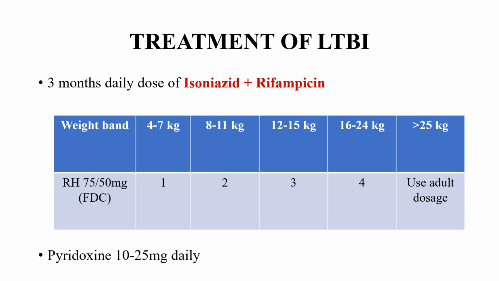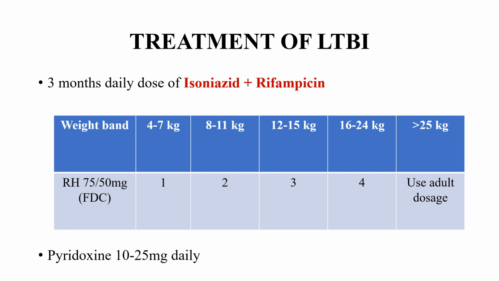Then the last one is, what is the treatment for latent TB infection? As we all learned in the TB management, we have given fixed dose combination based on weight band category. In this scenario also, 3 months daily dose of isoniazid and rifampicin. Here we are following fixed dose combination, and based on weight band we are giving treatment.